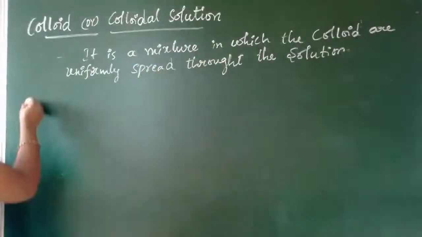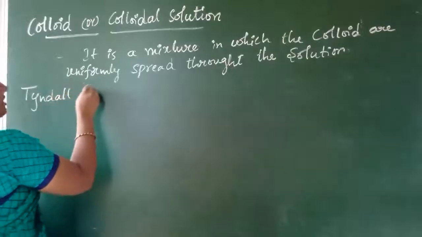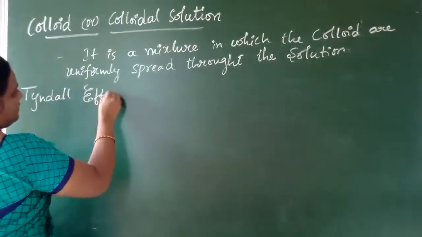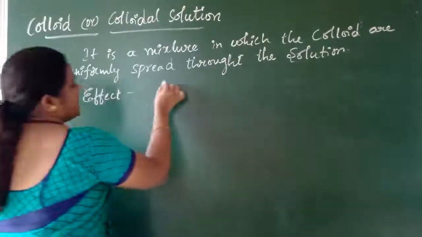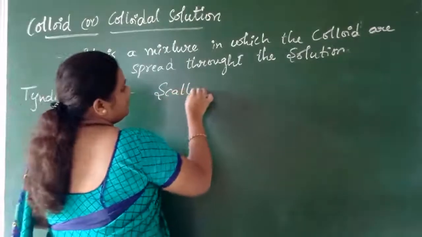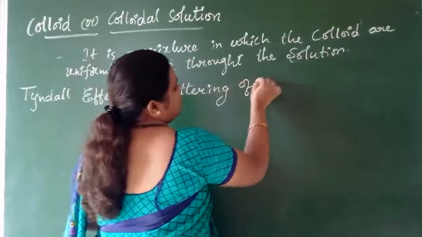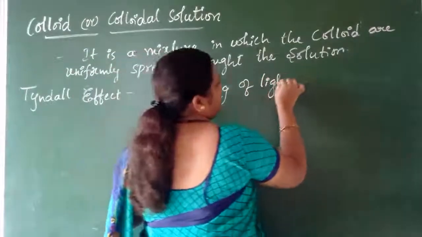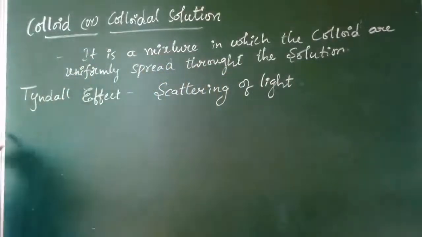And what is the definition of the Tyndall effect, children? The scattering of light is generally called the Tyndall effect.